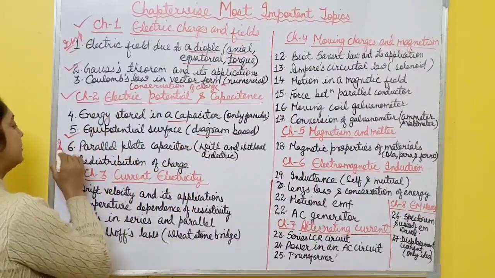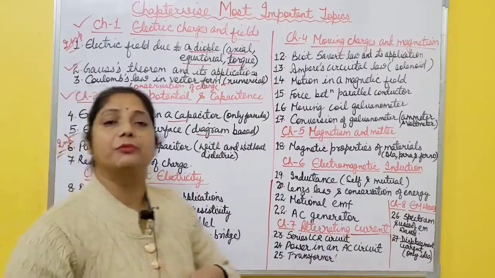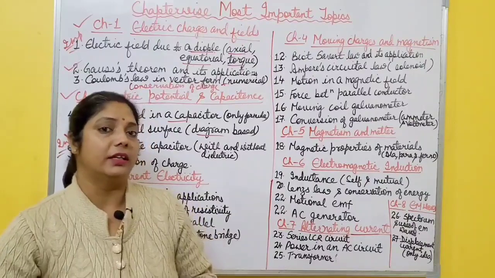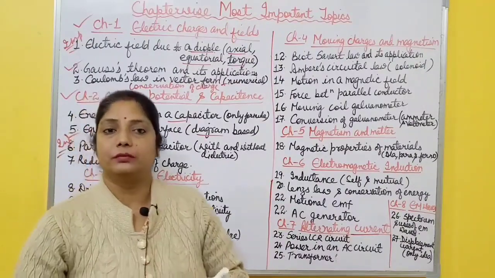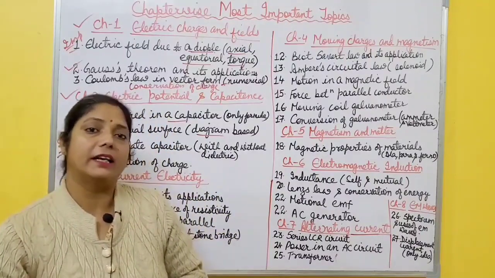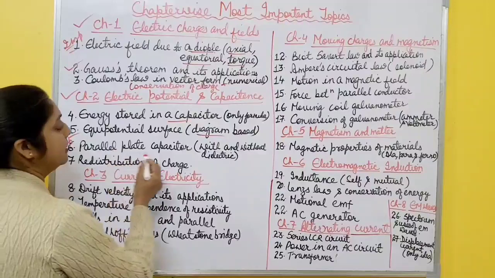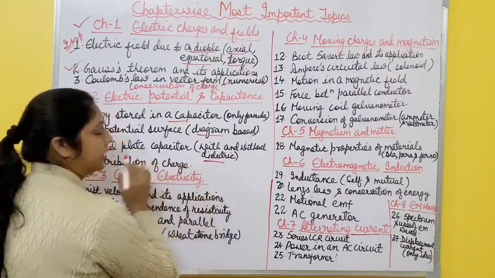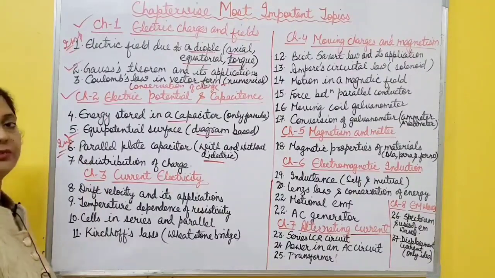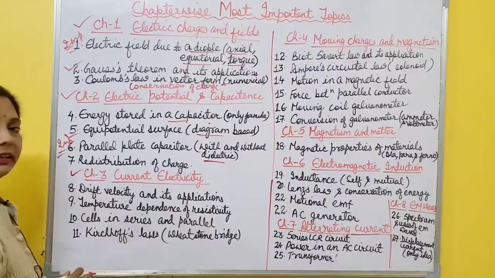Then next very important topic is parallel plate capacitor. You have to find capacitance for a parallel plate capacitor in vacuum. It means when there is nothing placed between the plates, and also what happens when dielectric is placed between the plates. So you have to determine capacitance with and without dielectric in case of parallel plate capacitor. It's very important. And last one, redistribution of charge. It is also important.